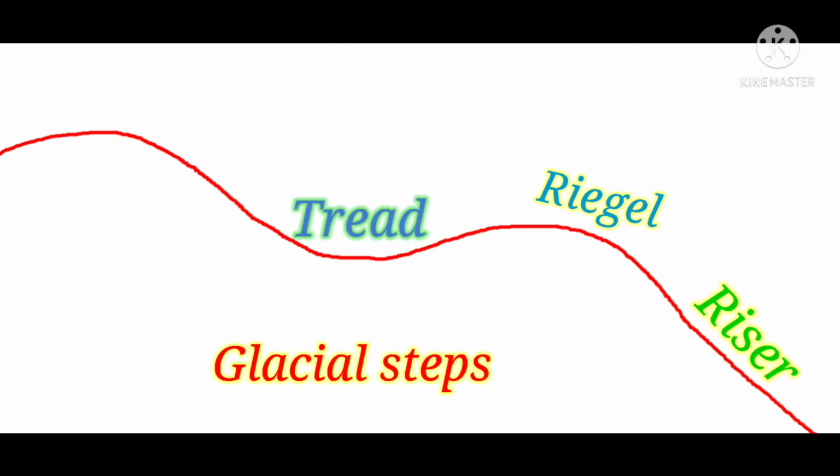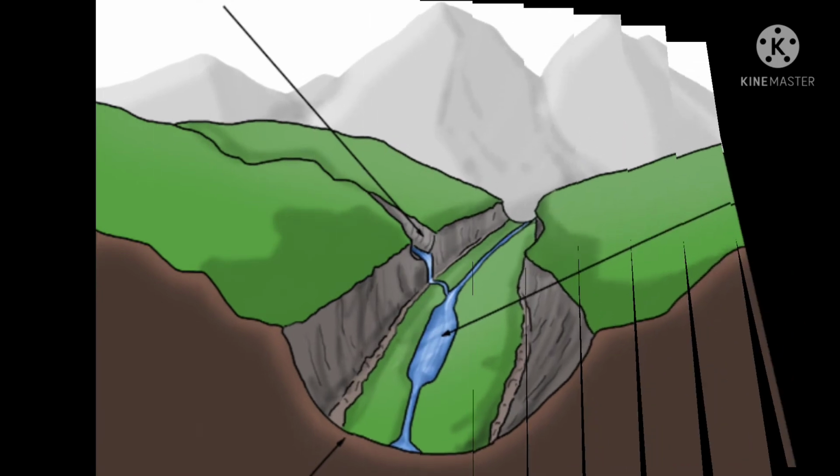Due to erosional differences of the glacier, glacial steps or glacial stairway may form on the glacial valley floor. Every glacial step has 3 parts. They are riser, riegel and tread. The flat part of a glacial valley with reverse of valley slope is known as tread. The steep part of a glacial valley is known as riser. Between riser and tread, there is a natural rock dam at the crest of the riser known as riegel.